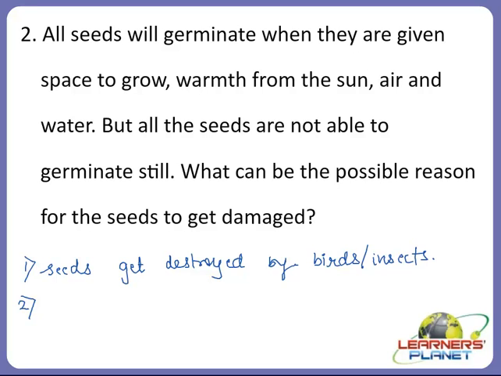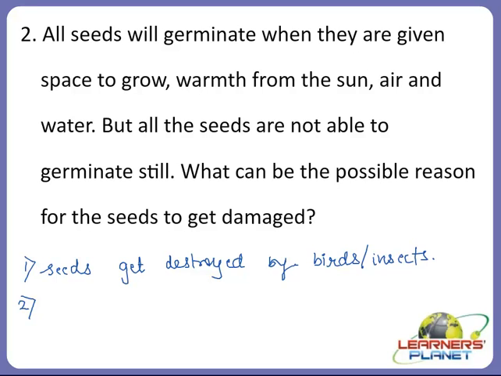The seed will not be able to germinate because for germination it requires some nutrition, some food like we require, right? Like a newborn baby or a very small child requires food to eat and milk to drink, which is very important and essential. Otherwise, the babies are not able to grow. We are not able to grow.